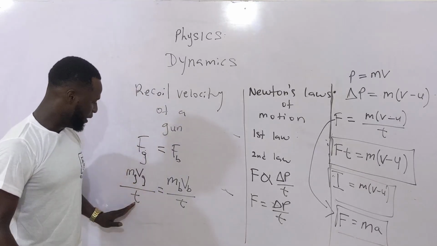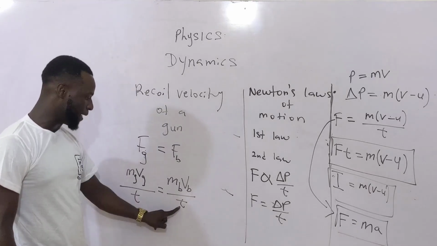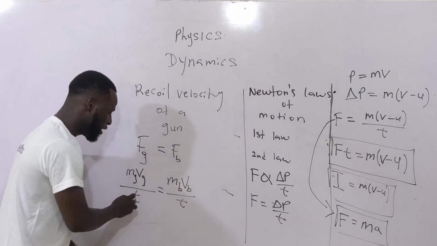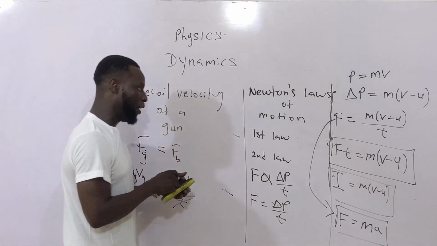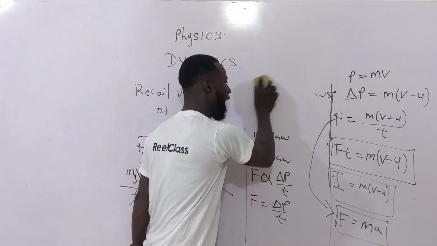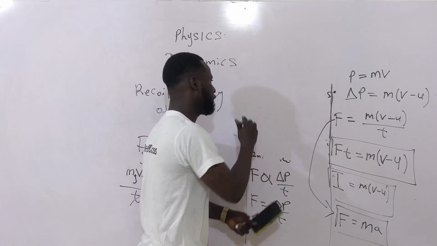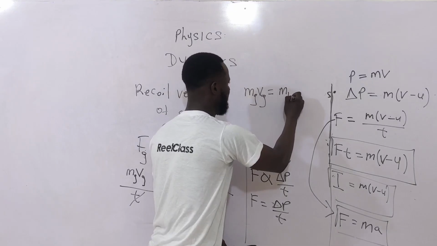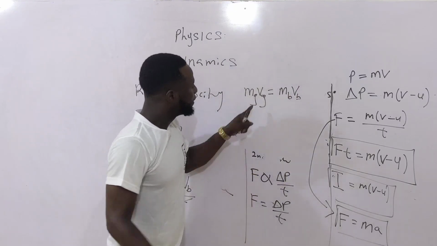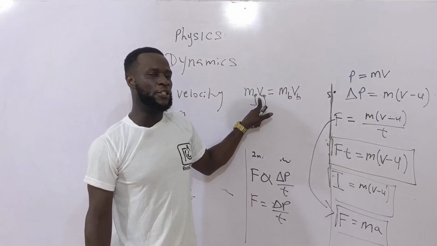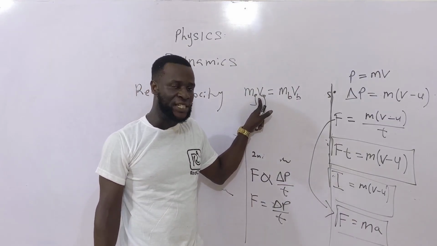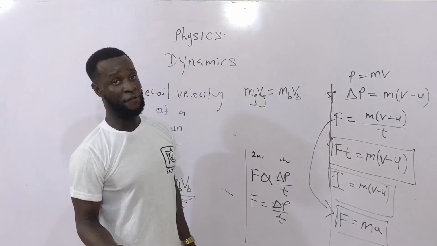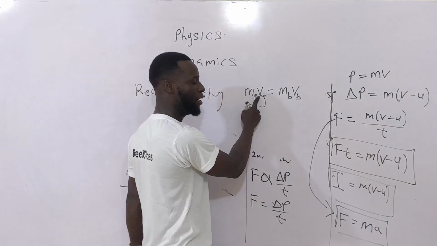This whole explosion occurred at the same time, so the time here and the time here will be the same. If so, they are going to cancel out. And once they cancel out, I'm going to have that mass of gun times velocity of gun is equal to mass of bullet times velocity of bullet. This velocity of the gun is known as the recoil velocity of the gun, and this is the velocity of the bullet. So if you are asked to find the recoil velocity of the gun, Vg, you can make Vg the subject of the formula.